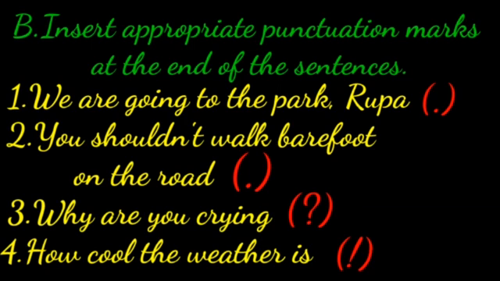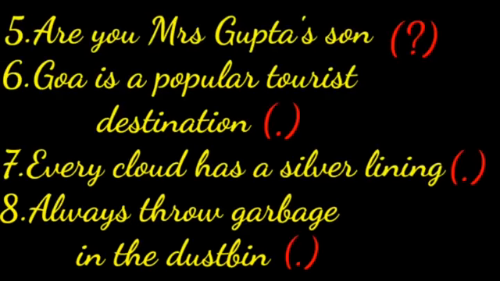Now, moving to fourth one. How cool the weather is. This is exclamatory sentence. So, the sentence ends with exclamation mark. Now, moving to fifth one. Are you Mrs. Gupta's son? This is question type. So, it is interrogative sentence. So, the sentence ends with question mark.